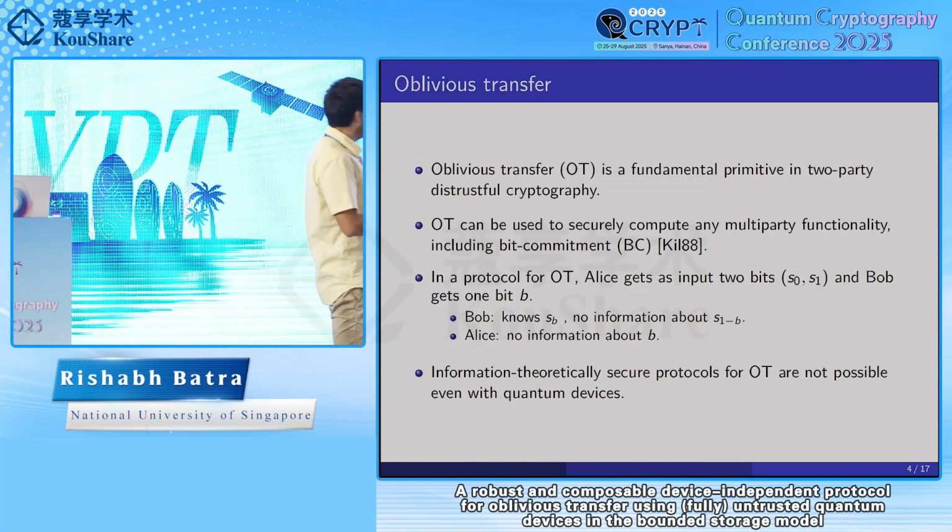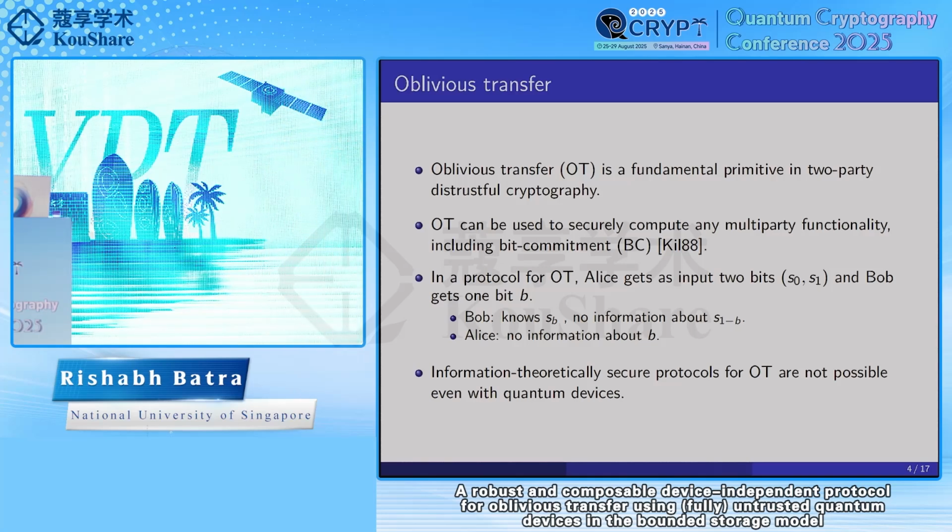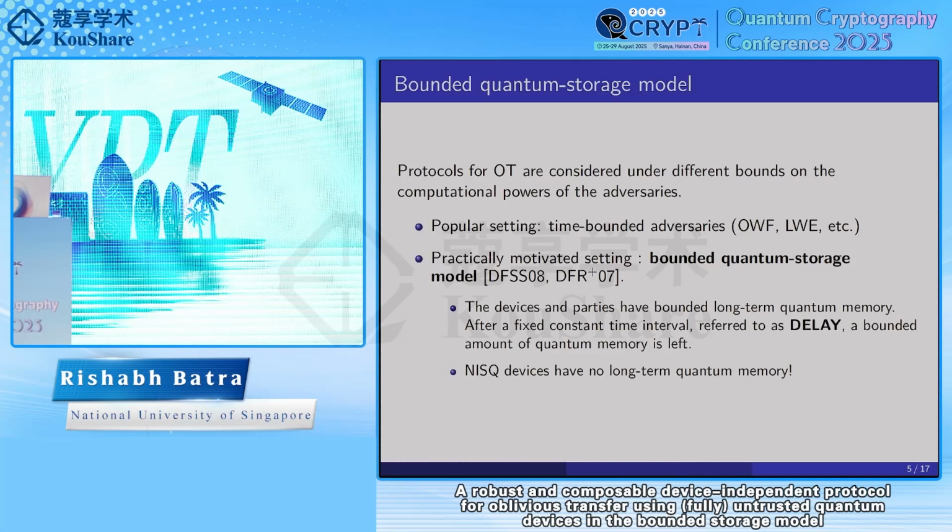Information theoretically, protocols for OT are not possible even with quantum devices. So protocols for oblivious transfer are usually considered under different bounds on the adversaries. One popular setting is time-bounded adversaries, where we assume something like a one-way function or hardness of the LWE problem, and then try to build protocols using that.